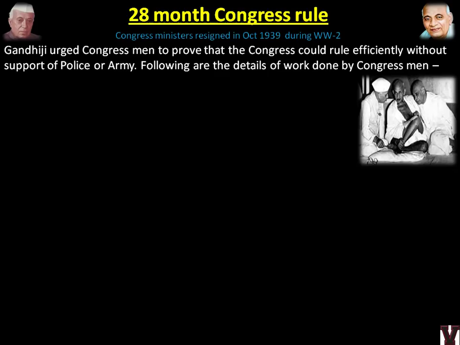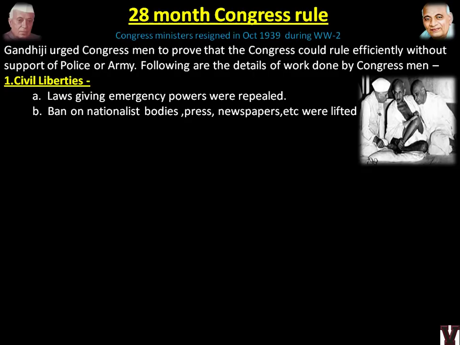So Gandhi told that we should prove that we can run the government ourselves. Self-governance or Purna Swaraj which we are demanding should not be just words. We should prove that we can rule India even when the Britishers go away. And we'll see some activities. On civil liberties, what did they do? Laws giving emergency powers were repealed. Ban on national bodies, press, newspaper, etc. were lifted. So every ban or every emergency condition or viceroy rule, everything was lifted because of the influence of the Congress leaders. Police powers curbed.